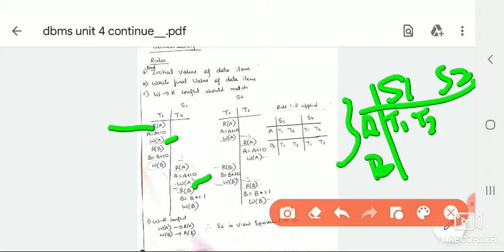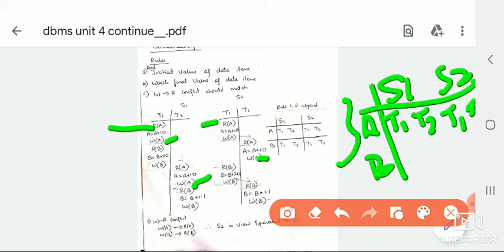Similarly, for A in the S2 schedule, R of A is read initially in transaction T1, so I'll write T1. And the final write of A is in transaction T2, so T2.